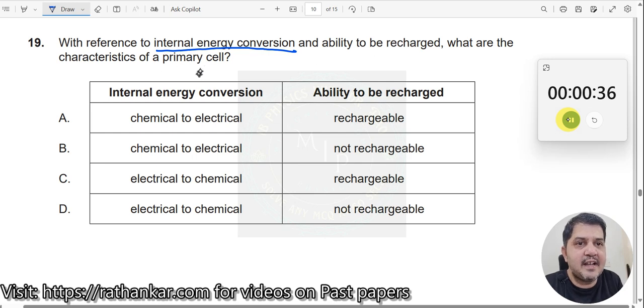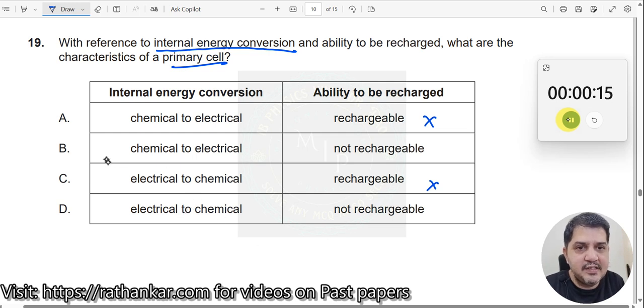What are the characteristics of a primary cell? What does a primary cell do? A primary cell is nothing but your AA, AAA cell, which you use in your transistors, right? So this cannot be charged. It cannot be recharged. So therefore this and this are incorrect. It should either be B and D.